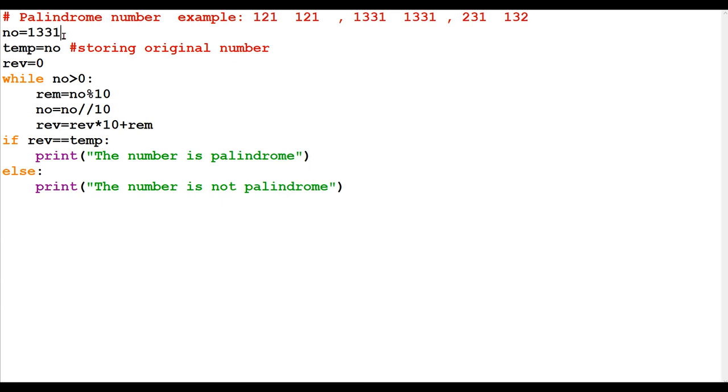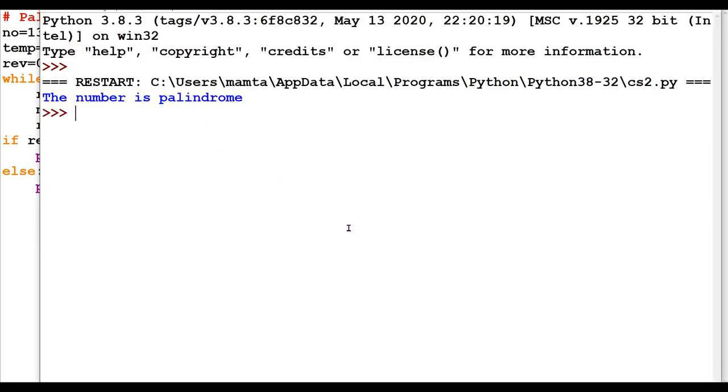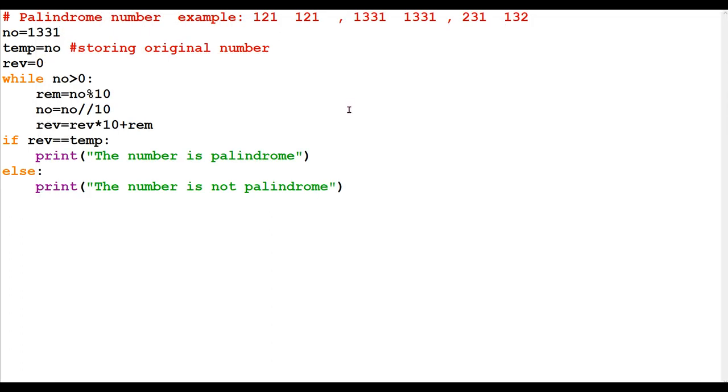Now if I enter a palindrome number, you can give keyboard input also. Let's run this and you got the number is palindrome. So this is how we can check for a palindrome number. Another example: there are many special numbers in which you can use this logic. One is the Armstrong number. I'm not going to give you the solution, that you have to do.